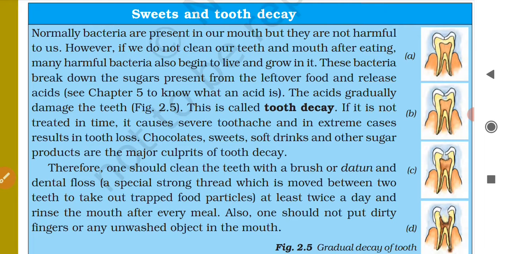So some of the culprits of tooth decay are chocolates, sweets, soft drinks and other sugar products. Okay, so basically the food items which contain sugar are the culprits of tooth decay. And if we do not clean our mouth regularly after eating, the leftover food residing in our mouth or in between the teeth can lead to tooth decay.